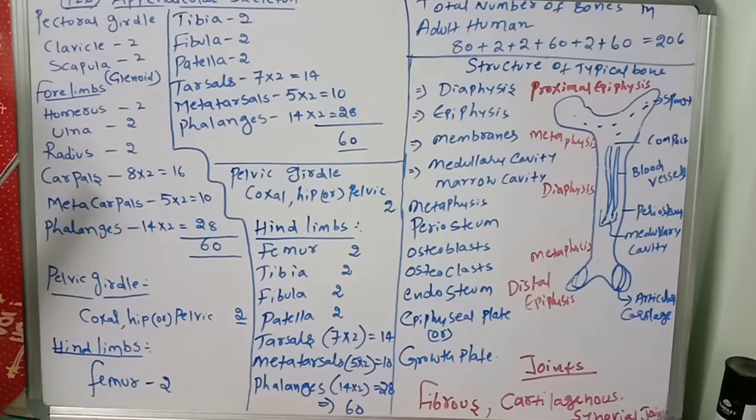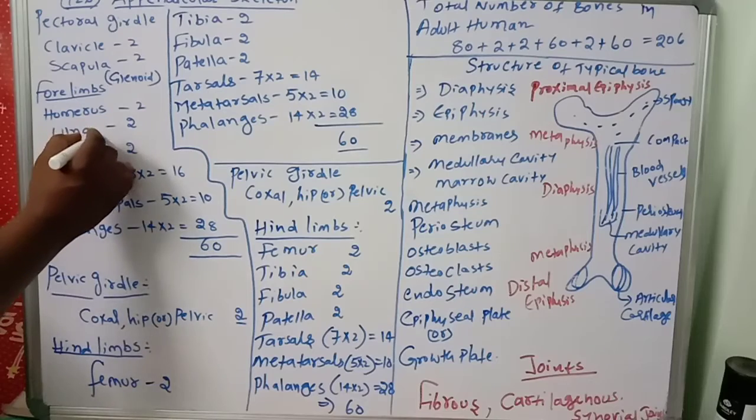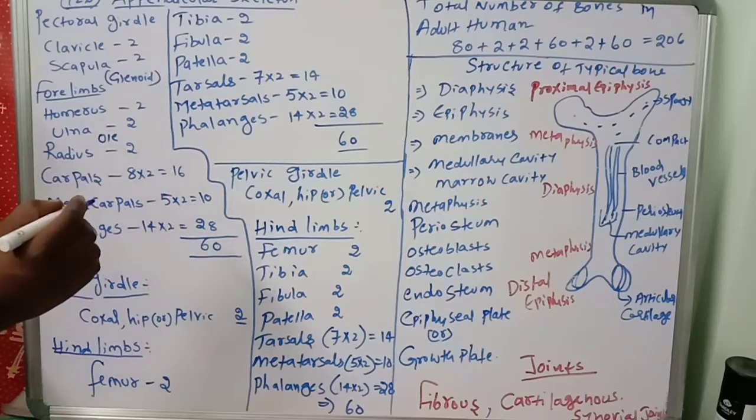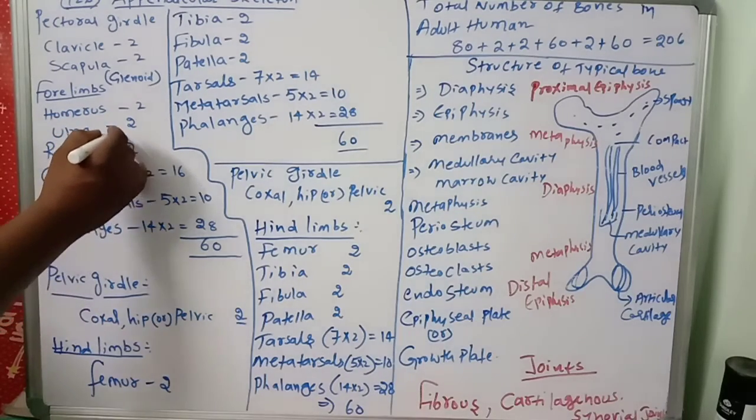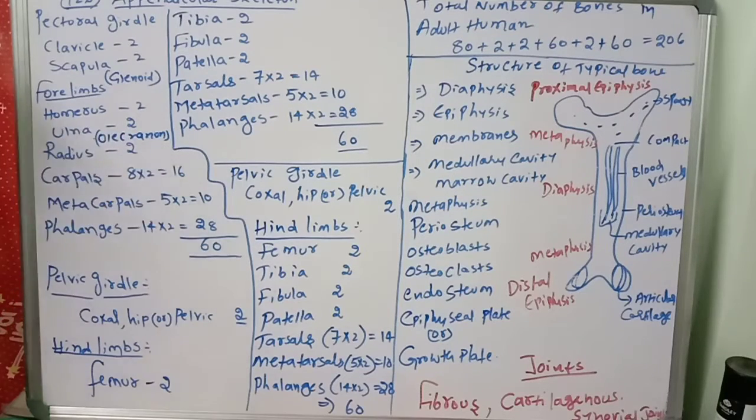Next, one process: the olecranon process, very important. The olecranon process is situated at the upper end of the ulna. So the upper end of the ulna is called the olecranon. It forms the pointed portion of the elbow.